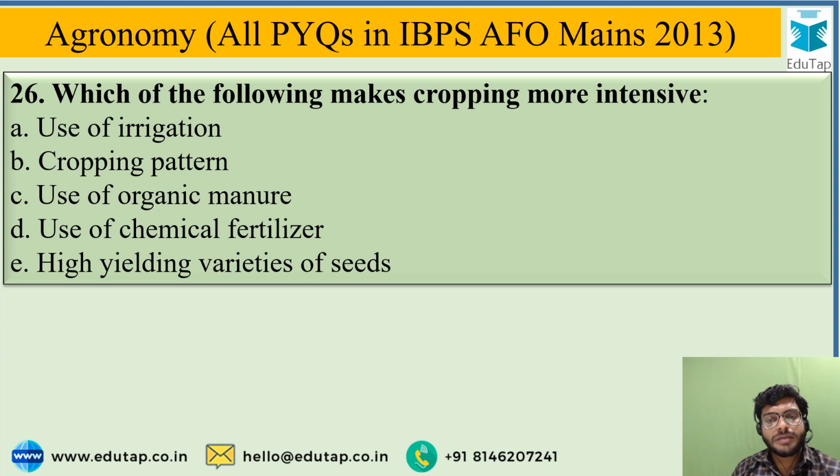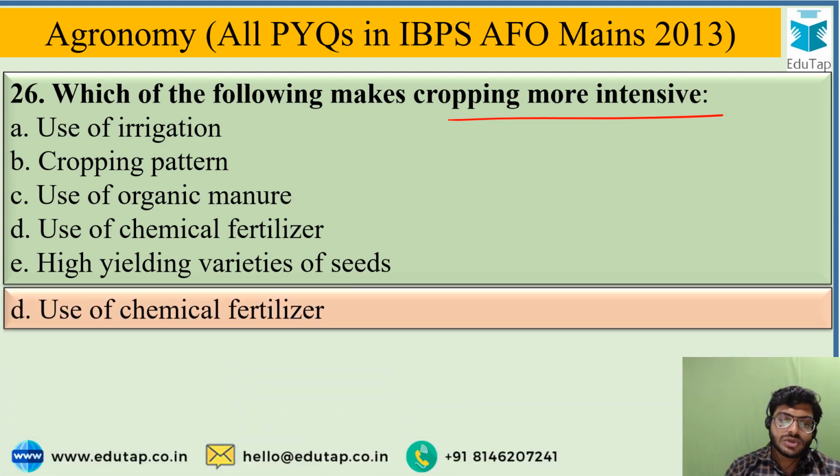Which of the following makes cropping more intensive? And the options are use of irrigation, cropping pattern, use of organic manure, use of chemical fertilizers, high yielding varieties of the seeds, and the most correct option from this is use of chemical fertilizer. That is option D, the correct answer that will make cropping more intensive.